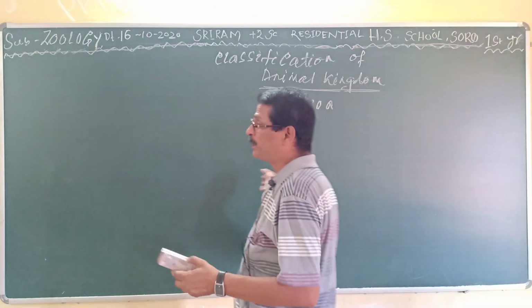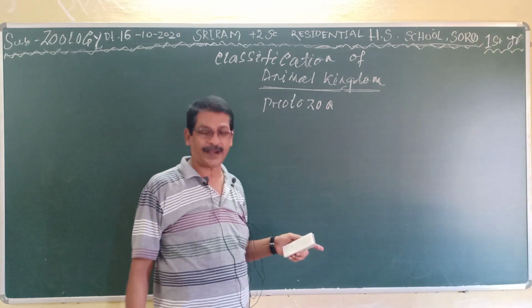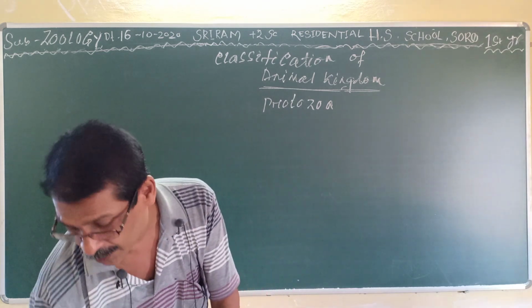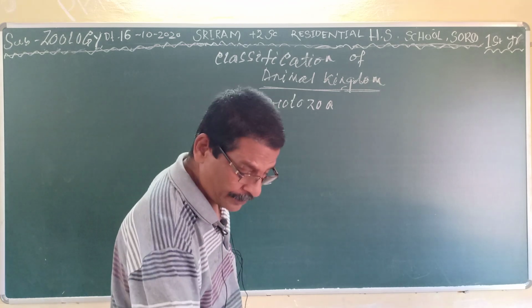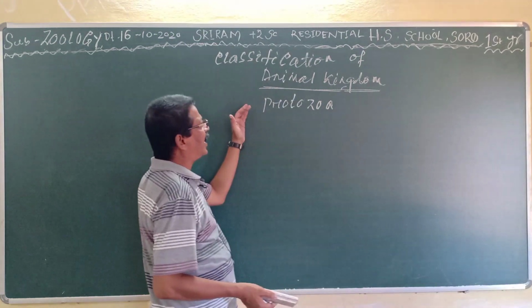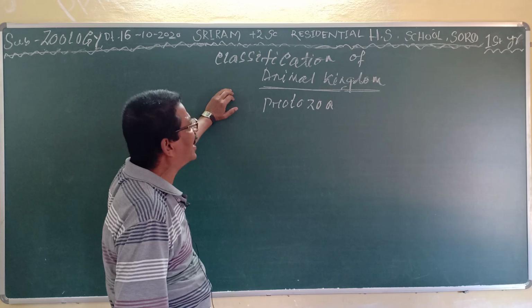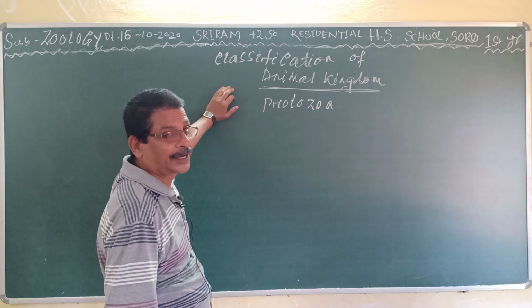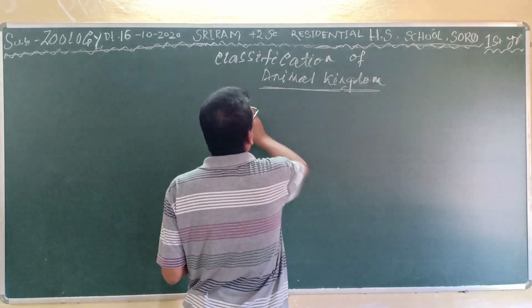Before the five kingdom classification, this Protozoa was included under the kingdom Animalia. Then later on, this Protozoa was included under the kingdom Protista. Then you come to the kingdom Animalia.